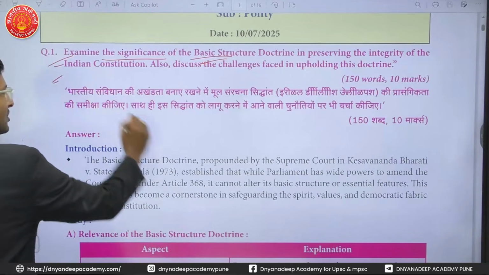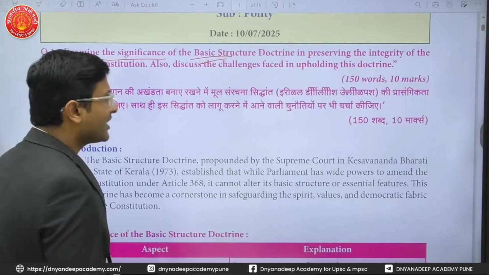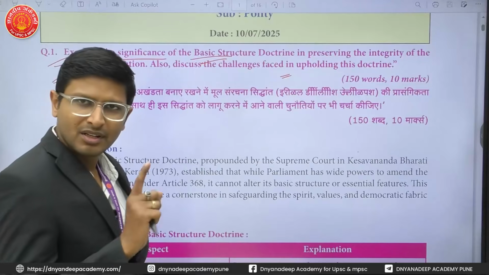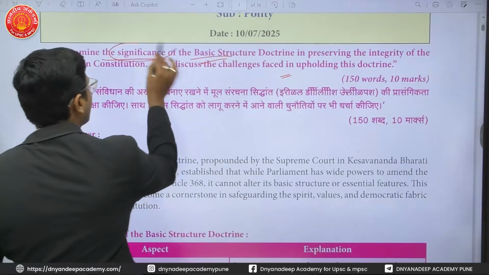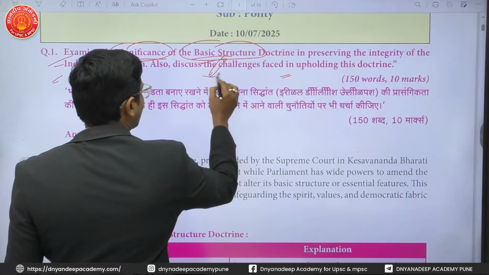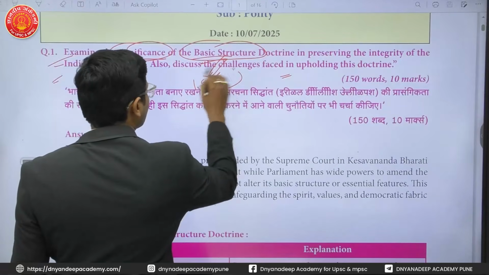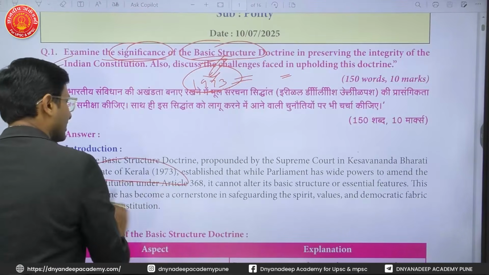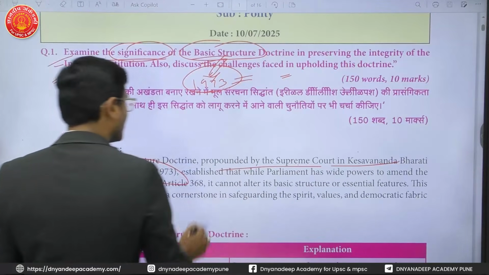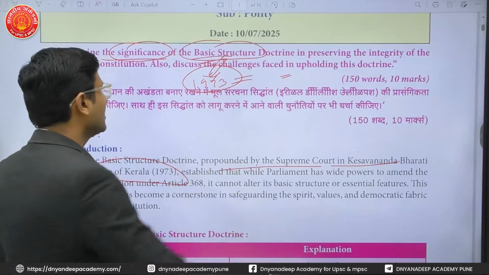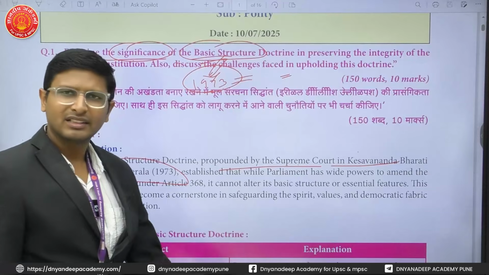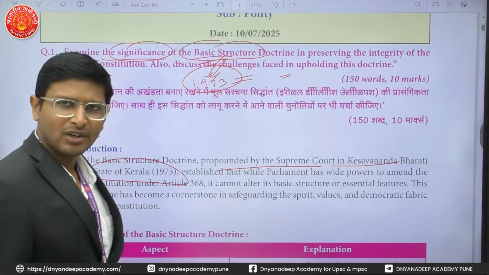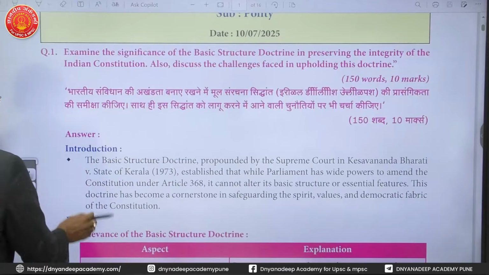So the first question is asking: examine the significance of the basic structure doctrine in preserving the integrity of the Indian Constitution and discuss the challenges faced in upholding its doctrine. Two things are specifically asked in this question. First, the significance of the basic structure. The basic structure was given in the 1973 Keshavananda Bharati judgment, a Supreme Court judgment. That is your introduction. And the question specifically asks the significance and the challenges faced in upholding its doctrine. So two things have been asked.